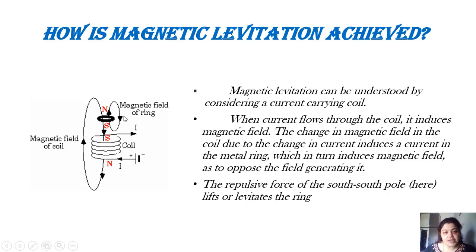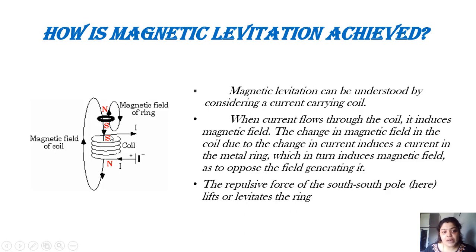Suppose I have another magnetic ring, and this end of the magnetic ring is south pole and the opposite end is north pole. If you bring a coil closer to this ring in such a way that both the south poles of the two respective magnetic fields face each other, what will happen? This ring will not come in contact with the coil because south and south will repel each other.